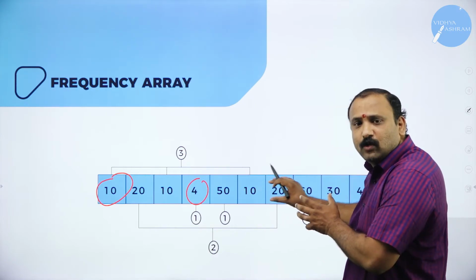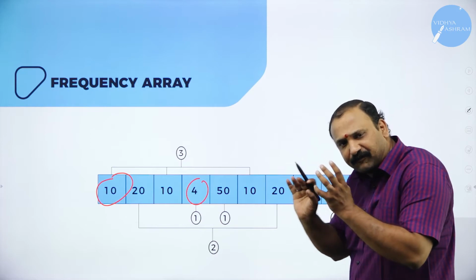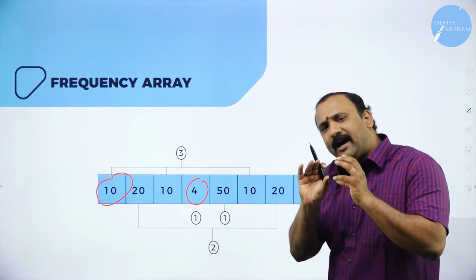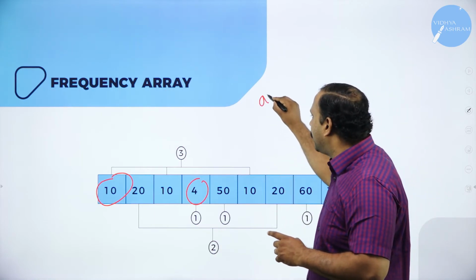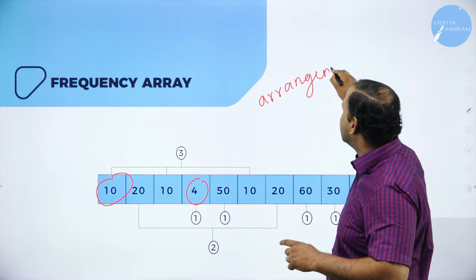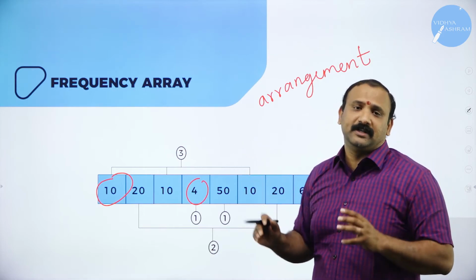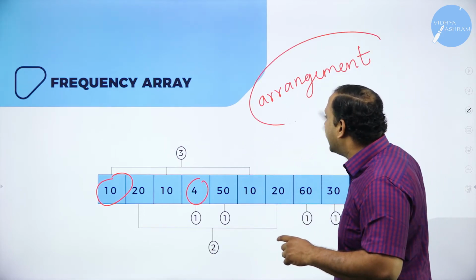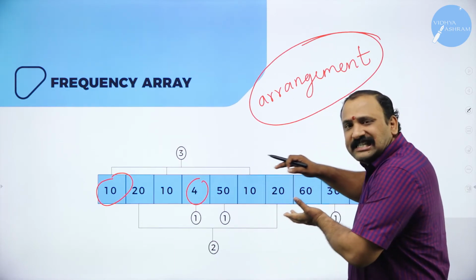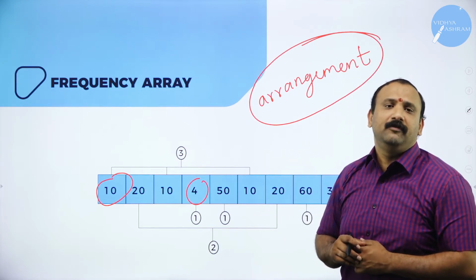So when you start looking into the table itself, you will be able to see that there is some flow, there is some sequence, there is some manner in which it goes. So the way array itself is arrangement. That's why I would always like to stress upon this word called arrangement, because arrangement matters a lot when it comes to the frequency. You need to arrange the data in a particular manner. You need to put it in a particular way so that there is a sequencing that happens altogether in the organization of data.